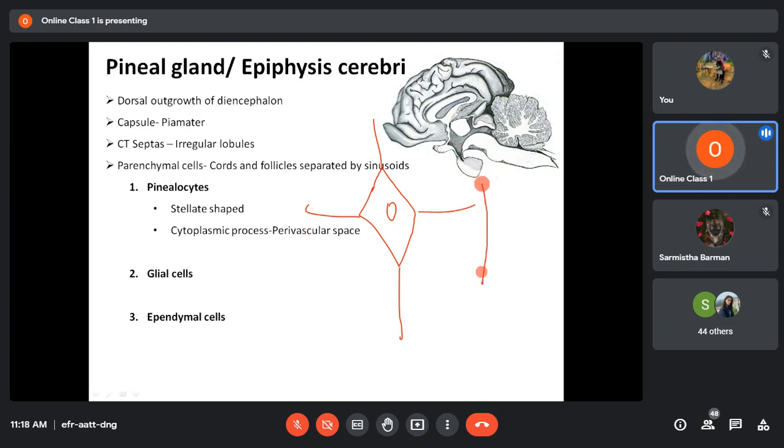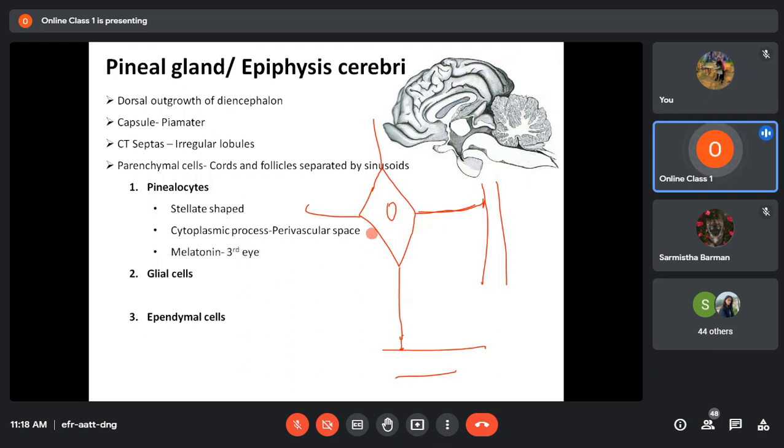Let us say here you have one capillary. All the cytoplasmic processes usually go near some capillaries. Let us say another capillary is here. Just remember, pinealocytes are star-shaped or stellate-shaped cells with cytoplasmic processes ending near a capillary or in the perivascular space.